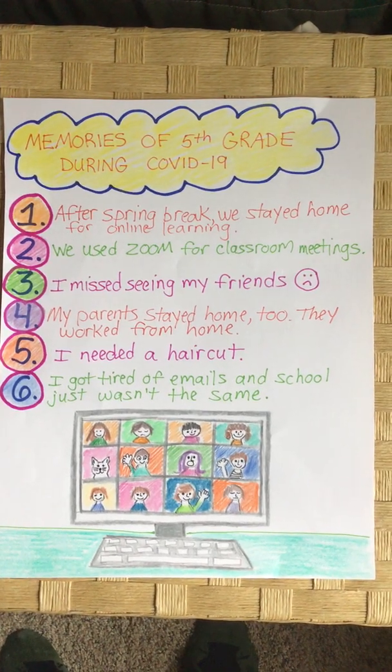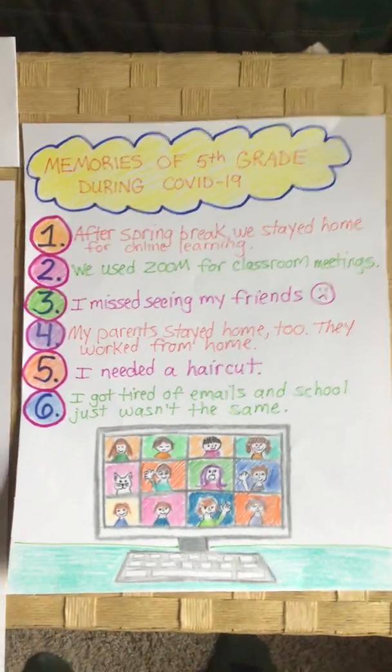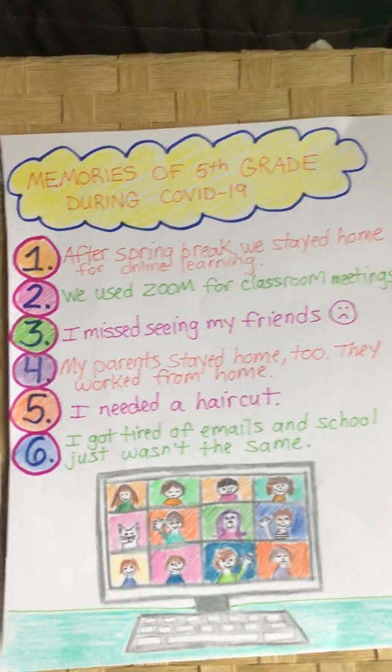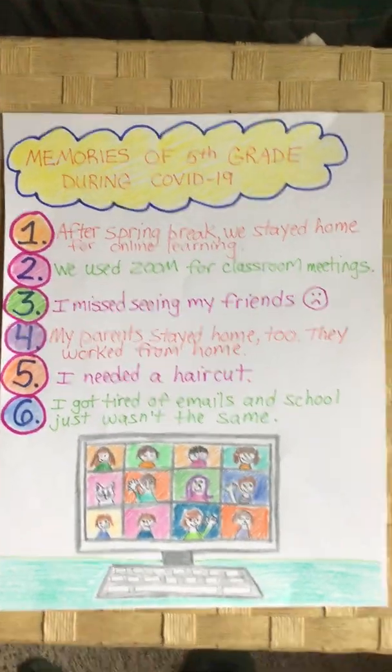Here are your directions for the next page in your autobiography. It's called Memories of Fifth Grade. I'm going to give you the directions on what to do during this page. We're going to do it a little different because this year was so different. You're going to start with a title.